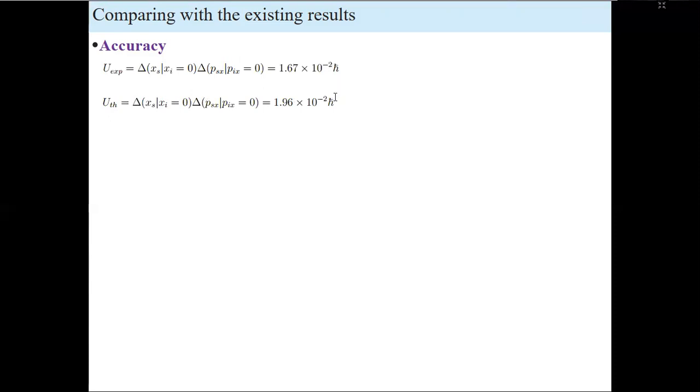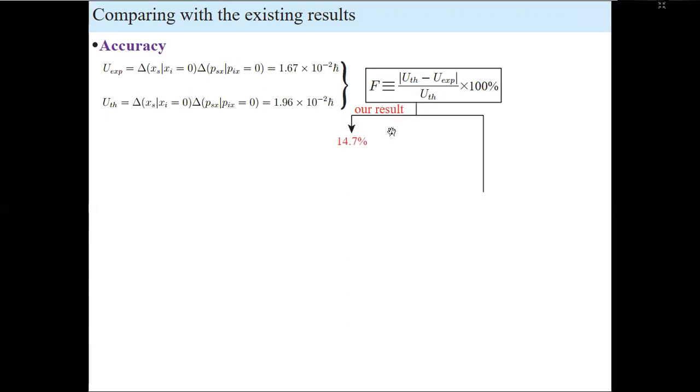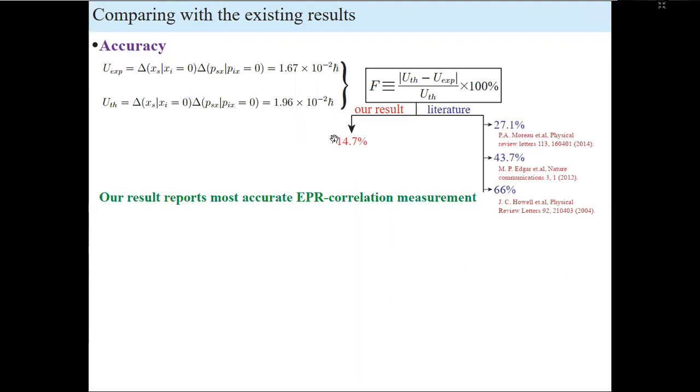And to quantify the accuracy, we define this quantity f, and if f is small, that means better accuracy. For our result, it is about 15%, whereas these are the numbers in the literature, and we do find our measurement scheme has improved the accuracy to a very good extent. Also, our result reports the most accurate EPR correlation measurement in position-momentum so far.